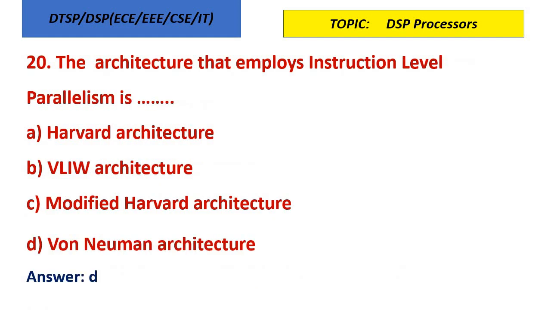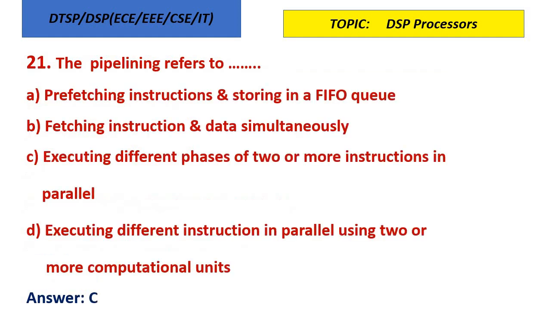Next question, the architecture that employs instruction level parallelism. So already we have studied ILP. So which architecture employs ILP? VLIW architecture. So option D is the correct answer.